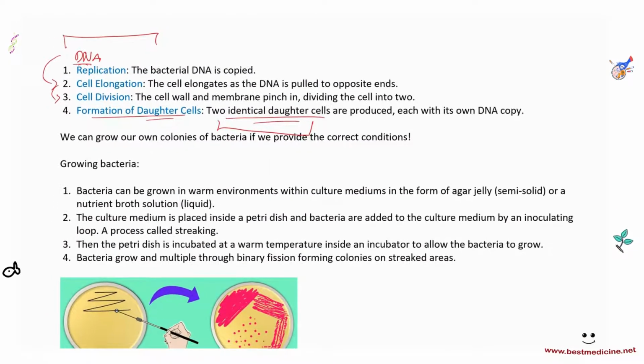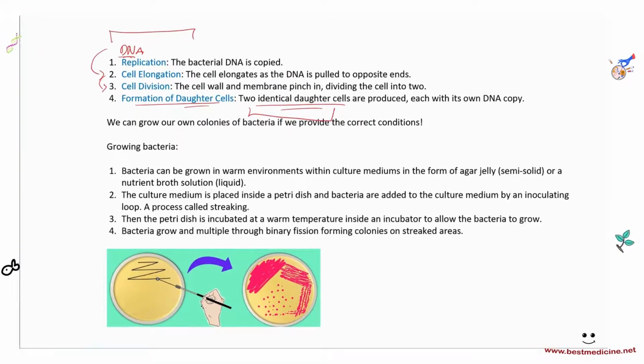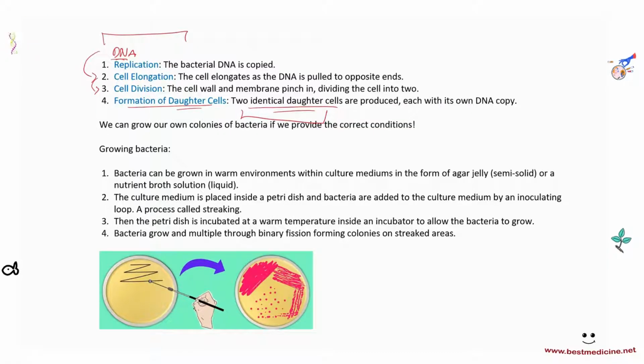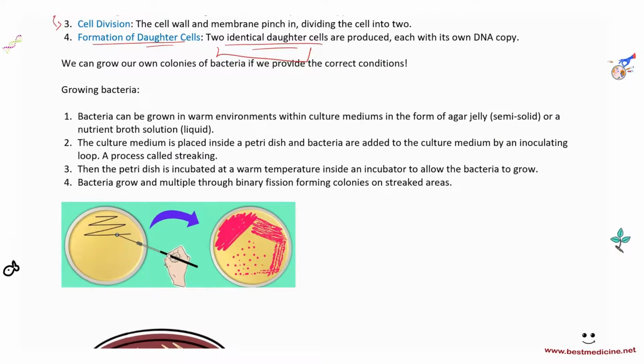Now, in your required practicals, as well as in the spec, you are expected to know how we can grow our own colonies of bacteria. We can actually grow our own colonies of bacteria by binary fission if we provide the correct conditions. So this is very, very simple, and hopefully we can go through this very quickly. So number one, we have growing bacteria. How can we grow bacteria? Let's read this through, and we'll go through the pictures in a bit.